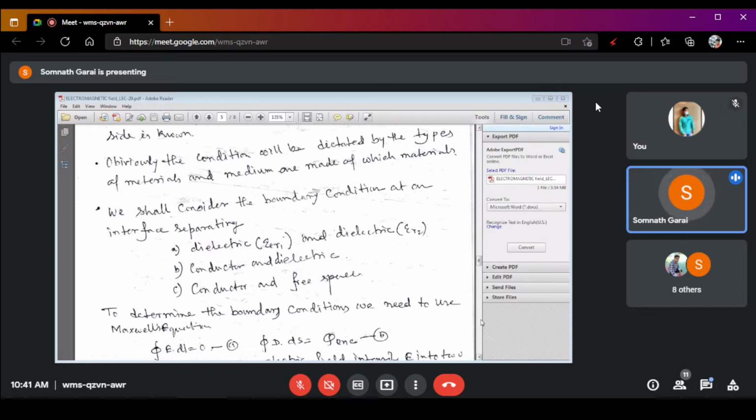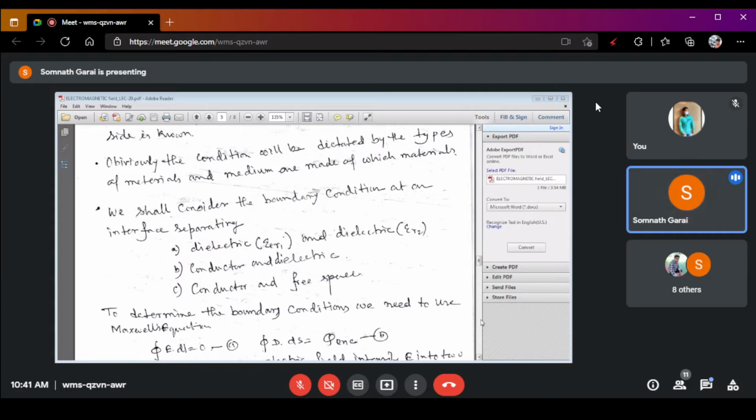These have different permeability. Air has a different permeability, water has a different permeability, paper has a different permeability. So there must be a different boundary condition between the different dielectric media.